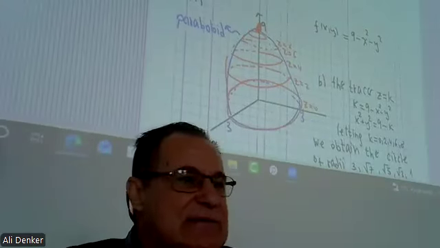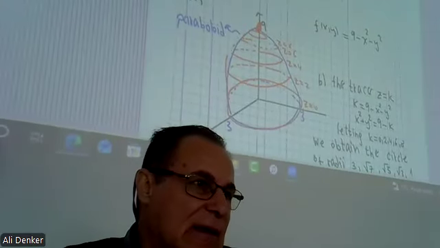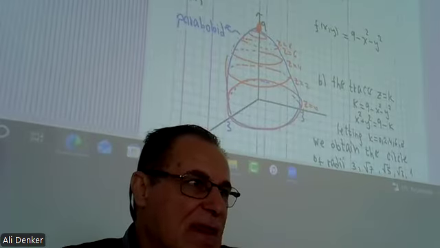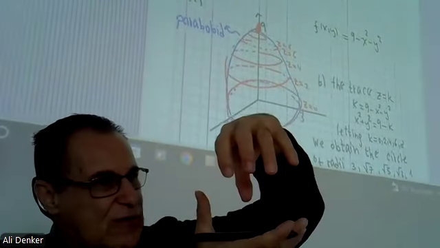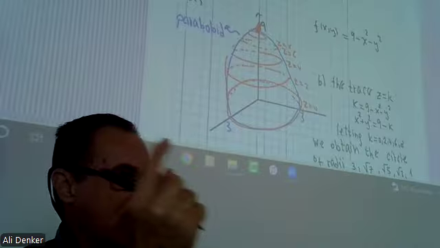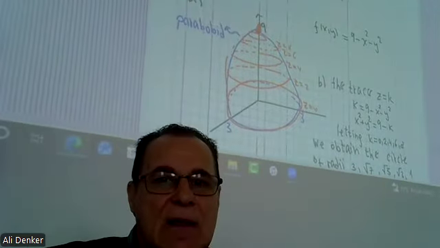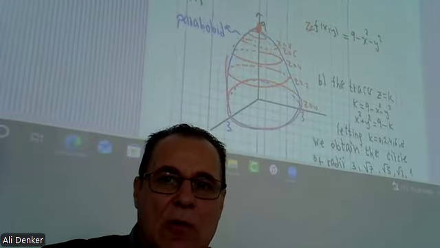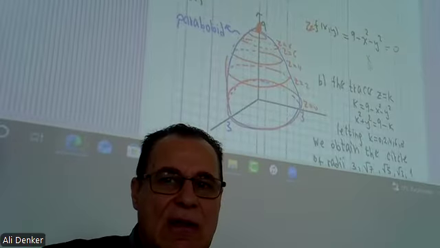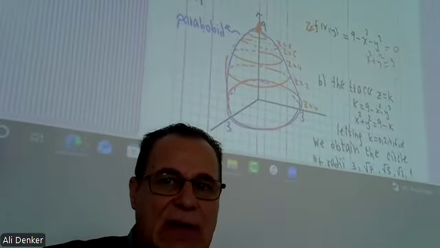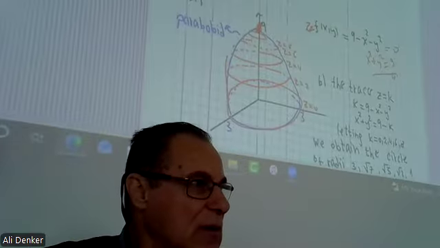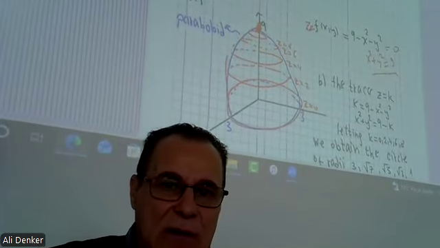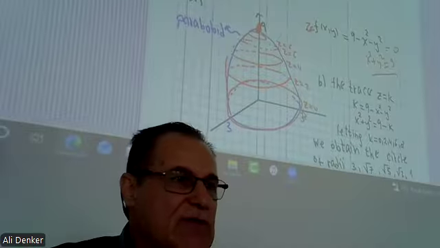Now part B says to show the traces on the planes z = 0, z = 2, z = 4, and so on. Traces, what? When you cut the surface, you get a trace, a curve. So when z is 0, this means x squared plus y squared equals 9. It is a circle, center 0, radius 3.